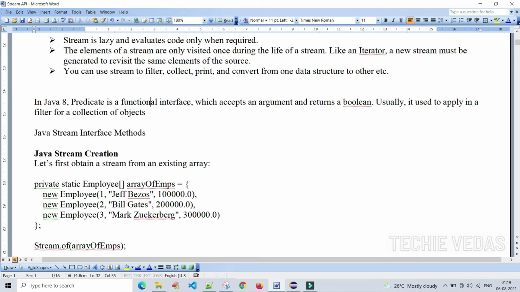Predicate is a functional interface which accepts an argument and returns a boolean, true or false. Usually it is applied in a filter, in a filter for a collection of objects.